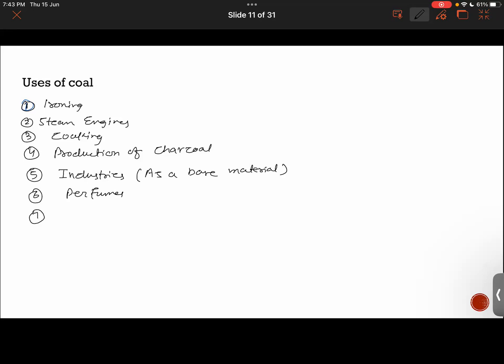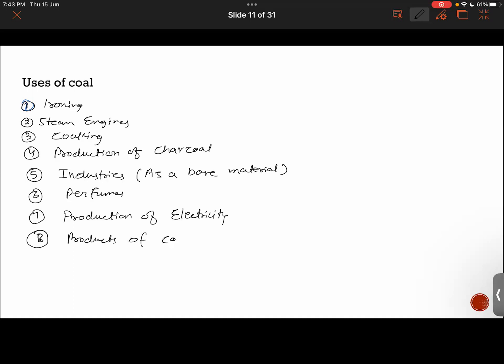You guys forgot the main use of coal. That is production of electricity. Under broad headings, production of electricity. And what else? Coal tar and coke. Exactly. They are also used as base material for manufacturing of so many different substances. So products of coal are used for a variety of other purposes.